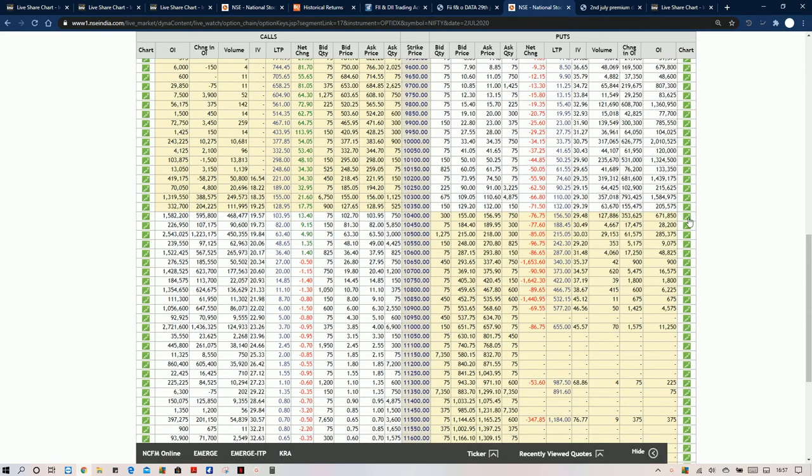So in conclusion, what we can say is that if the market opens gap down tomorrow, around 10,300 or below 10,300, then definitely the market will be taken down to 10,200 and then below levels, because that is what is clearly visible here. If it is a gap up above 10,500, then again selling can happen because of the call writers. That is what is clear on the option chain, but the range is 10,500 to 10,000. That is what is clear in this option chain this week.